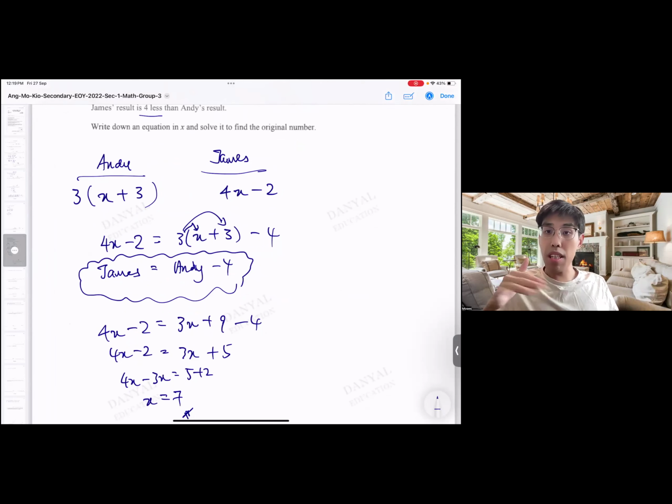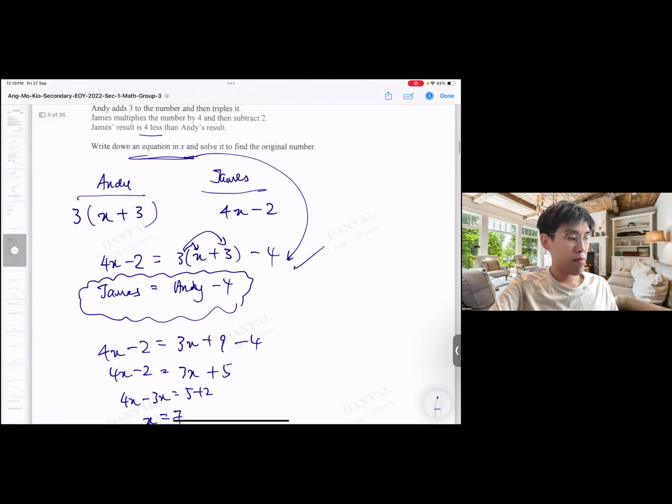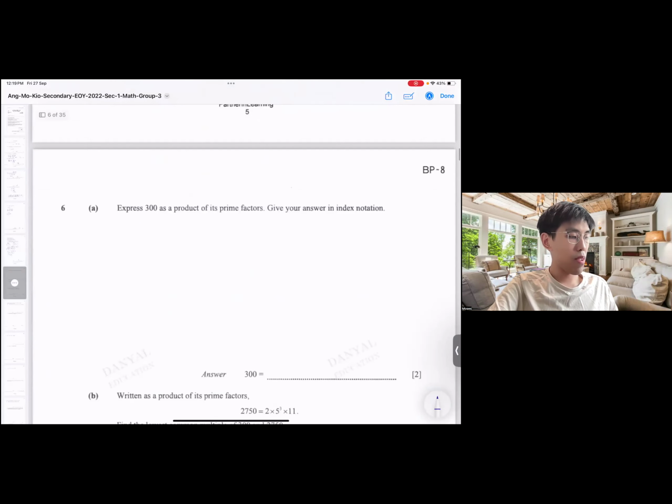As long as you can show all these written steps and you are able to show this equation, this is because the requirement says write down an equation in X. That means what you are looking for is this one. And then find the original number, which is X. Okay, come on, let's go on.